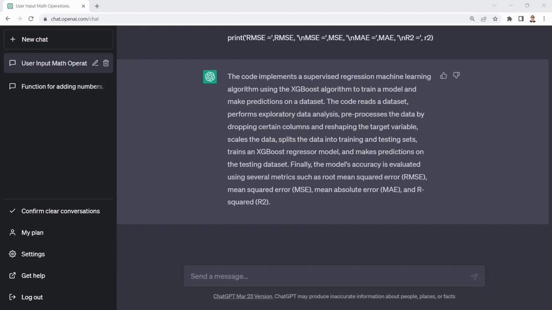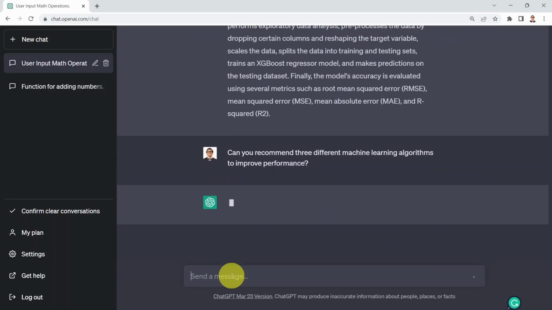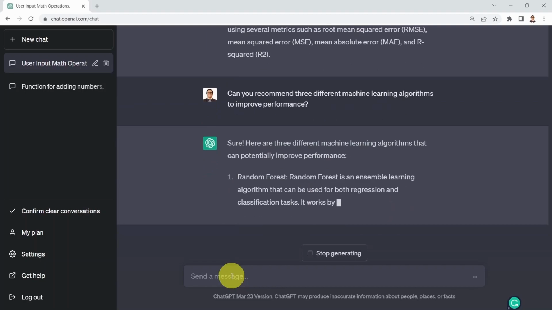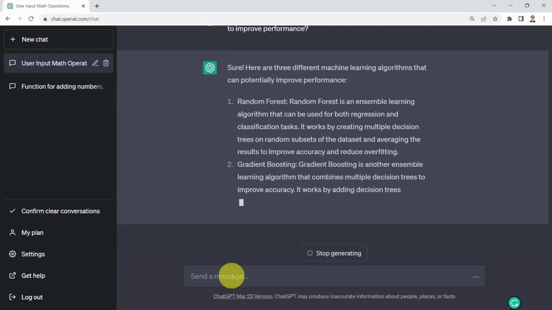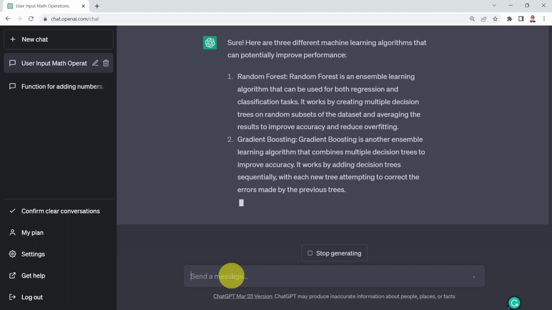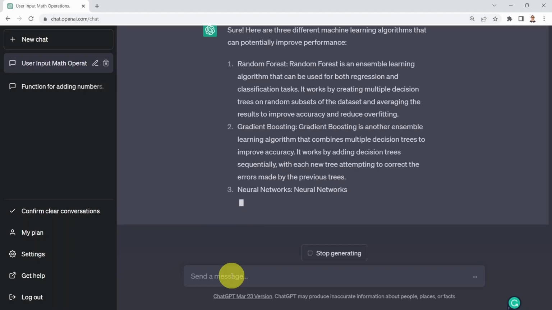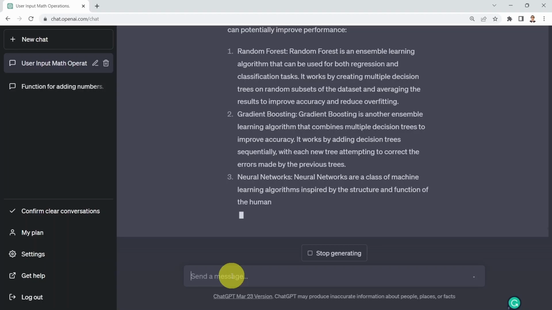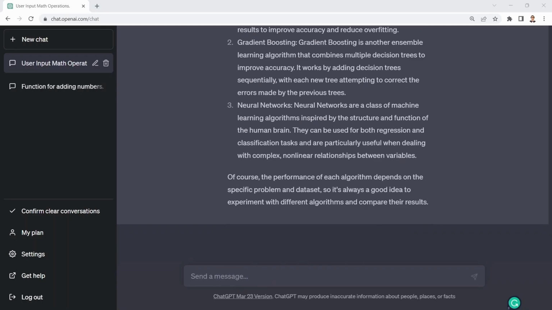Okay. What if I would like to say, can you recommend 3 different machine learning algorithms that might improve the performance? Let's go ahead and see the recommendations from ChatGPT. It's going to tell you, well, sure. Instead of XGBoost, you can use random forest. You can use gradient boosted trees or gradient boosting. And you can also use neural networks as an example to try to improve the performance. This is the incredible piece here, a kind of art, I would say. So what you could say is, could you please update the code with the first machine learning algorithm you proposed?